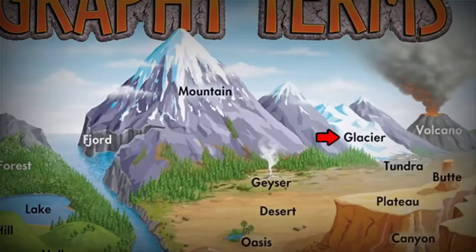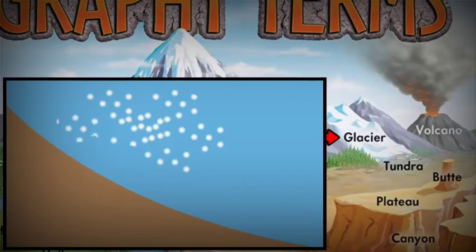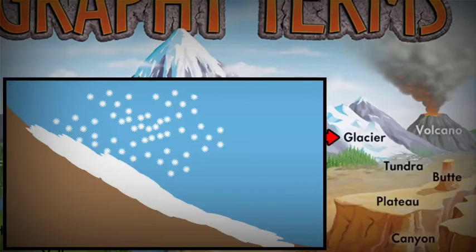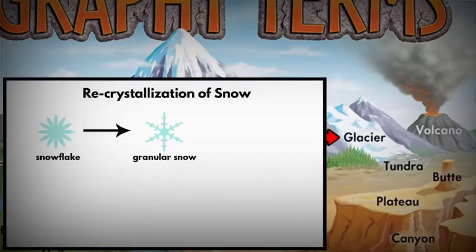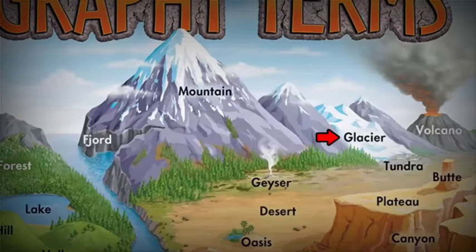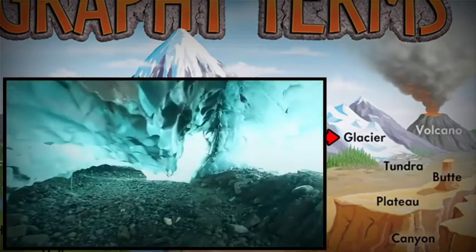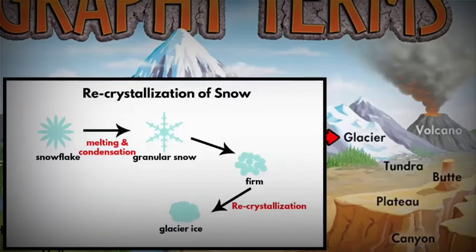Now coming to glaciers. How are glaciers formed? It is very easy to understand. Glaciers begin to form when snow remains in the same area for a very long time. I'm talking about an entire year. This way, each year a new layer of snow is formed on the previous layers. This compression forces the snow to recrystallize, meaning those tiny snowflakes become tightly packed together. As time passes, the density of this accumulated snow increases. If you go underneath a glacier, you will notice that the bottom layer of a glacier slowly melts. Most of the water recrystallizes and forms like a rock.